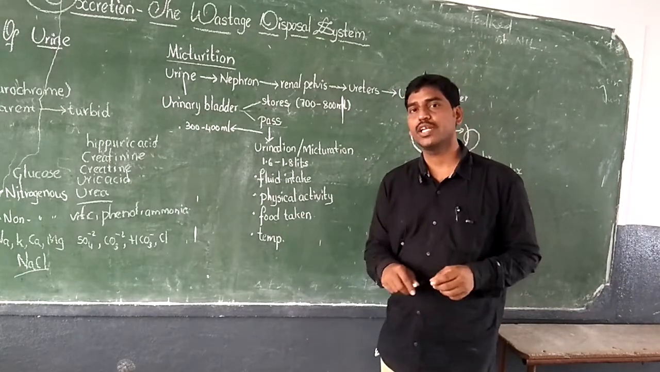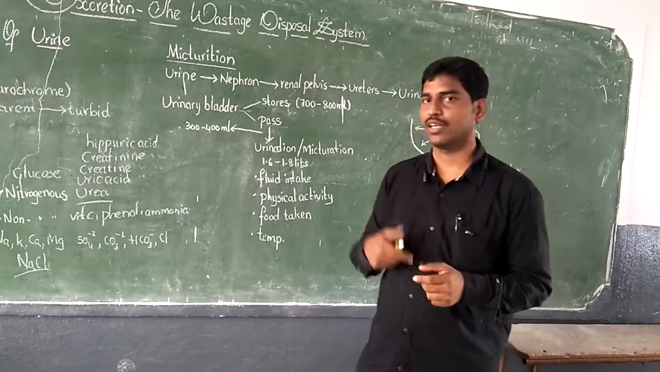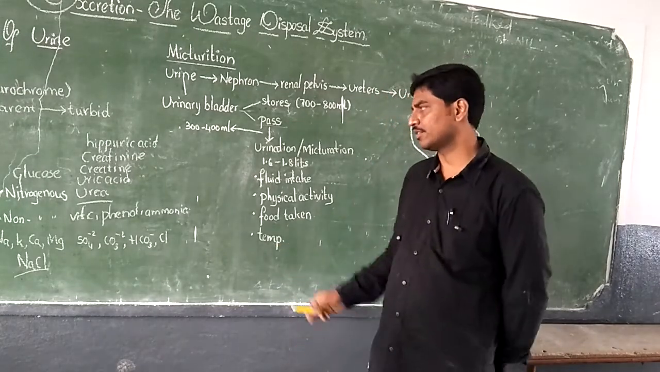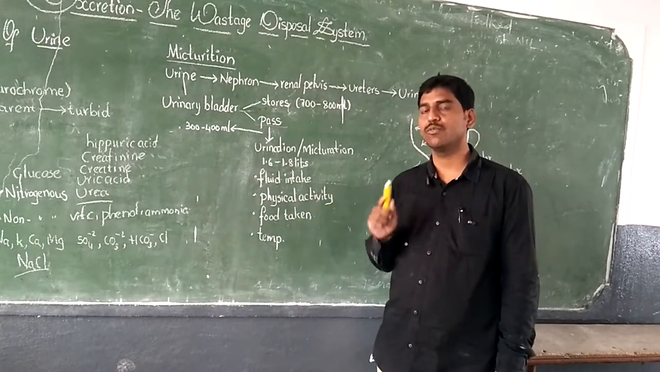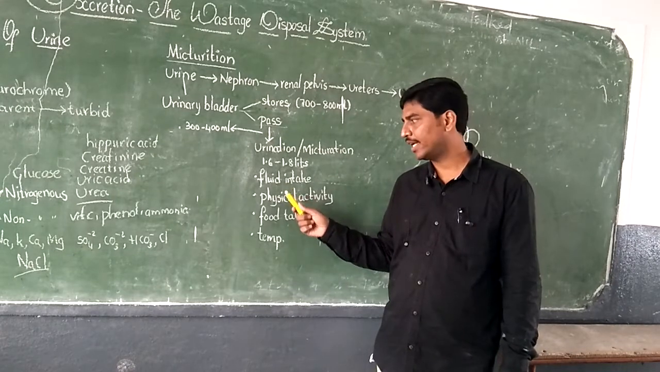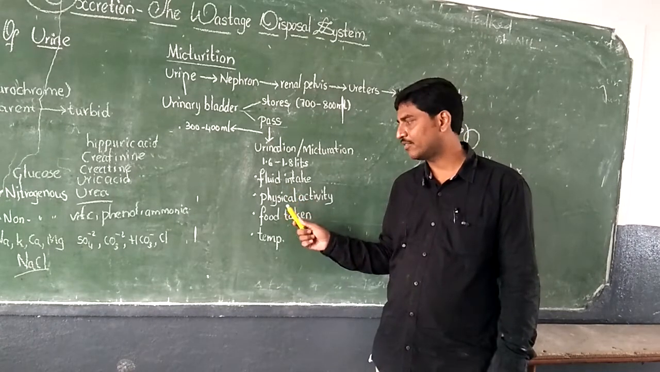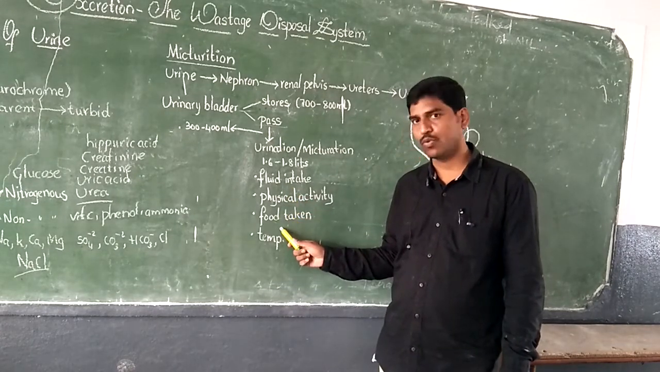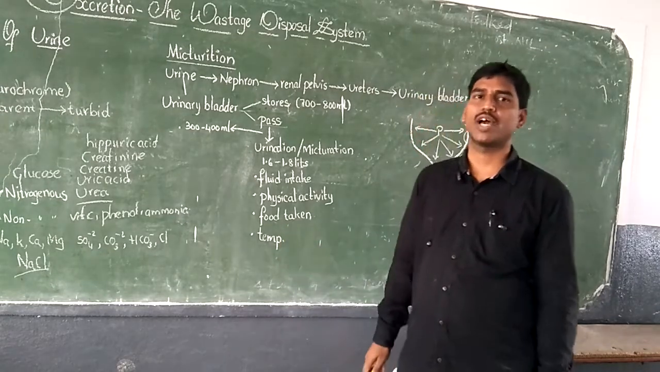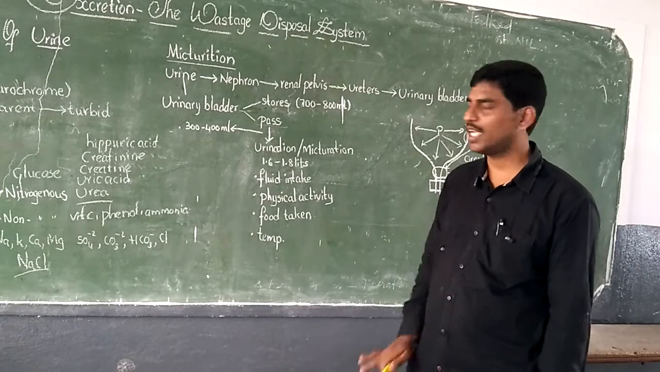Therefore, the urination process will be very frequent or often, right? So it depends upon environmental temperature. That means the volume of urine we excrete per day depends upon fluid intake, it depends upon physical activities, it depends upon the food we have in our diet, and it depends upon environmental temperature. Okay.